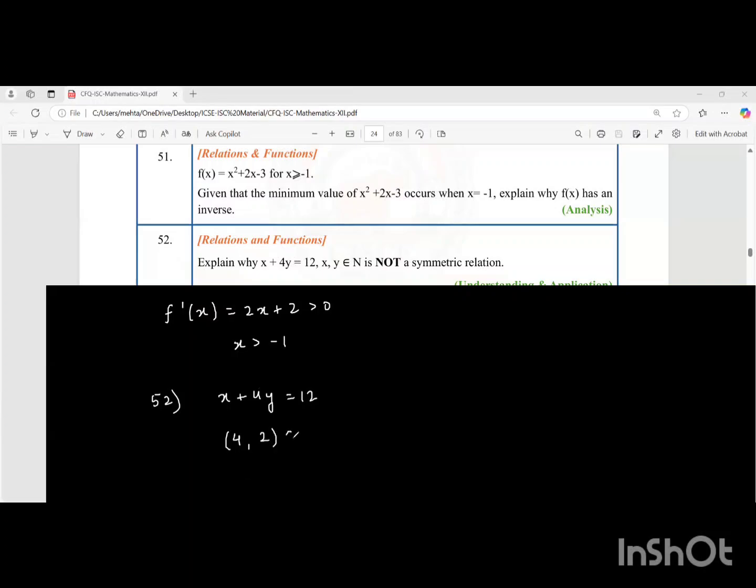You observe 4, 2 will belong to this relation. It will satisfy this condition. But on the other hand, if I check for 2, 4, then that gives me 2 plus 4 into 4, which is not 12. And therefore, we can say 2, 4 does not belong to the relation R. And therefore, it is not a symmetric relation.